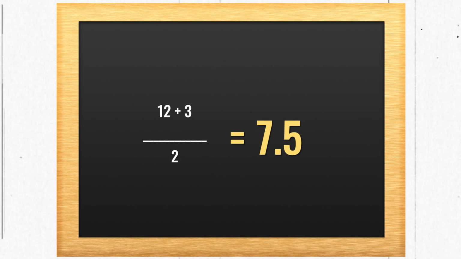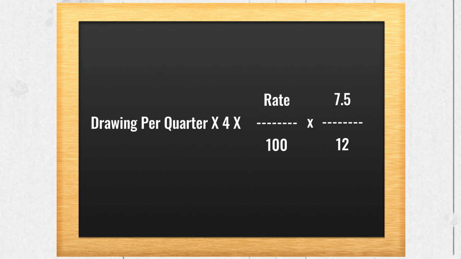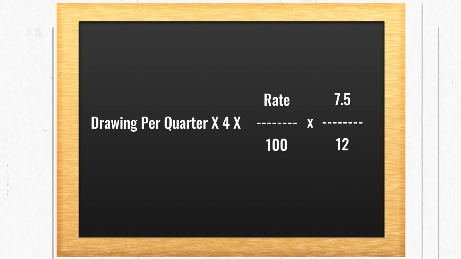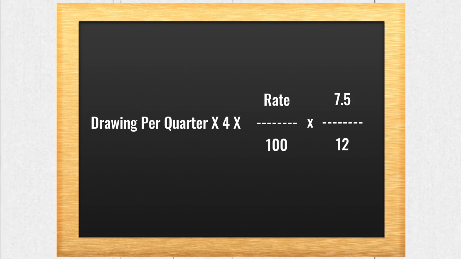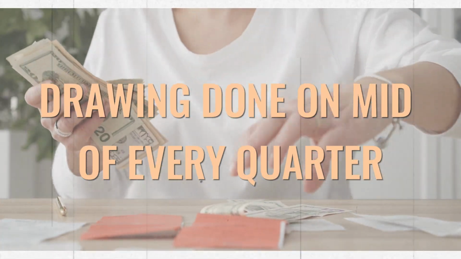You will get 15 divided by 2. That will give you 7.5 as the AP. So now the formula has become drawings per quarter multiplied by 4 multiplied by rate upon 100 multiplied by 7.5 divided by 12. So this is a simple formula to calculate the interest on drawings on a quarterly basis, that too in the beginning. Now, next, if at all the partner withdraws the amount in the mid of every quarter,